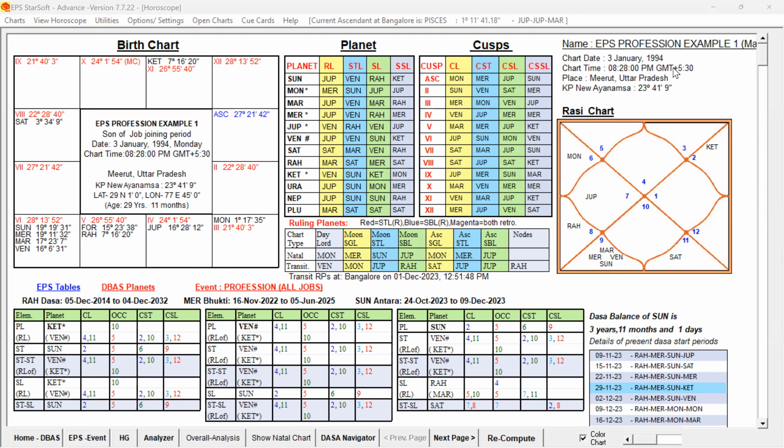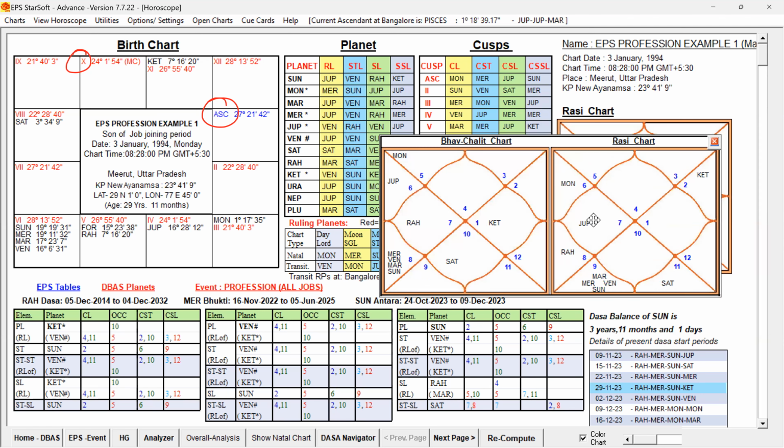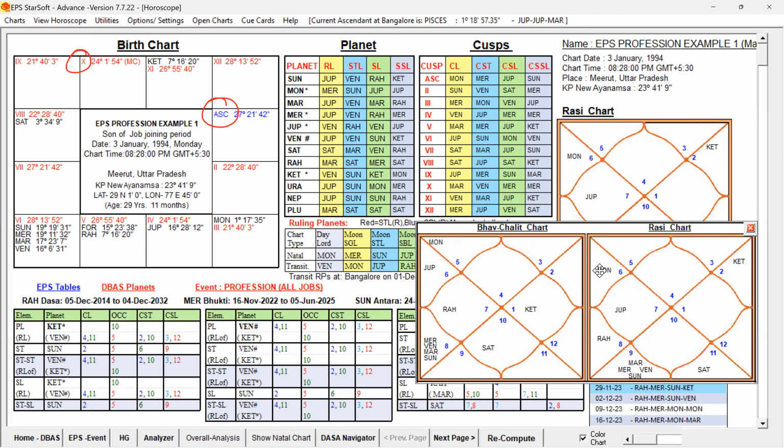Lagna is falling in the sign of Cancer. The 10th cusp is falling in the sign of Aries. Let me open the North Indian chart for the benefit of the North Indian chart followers.